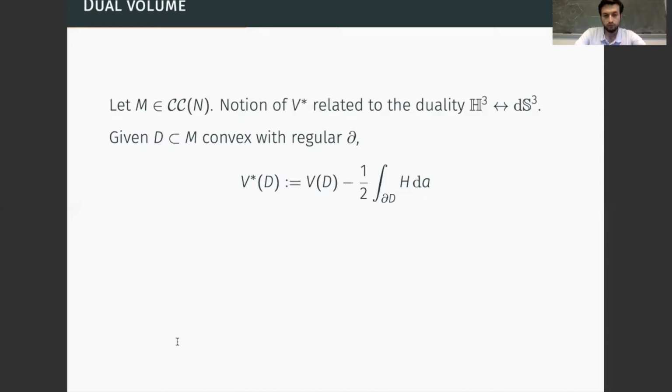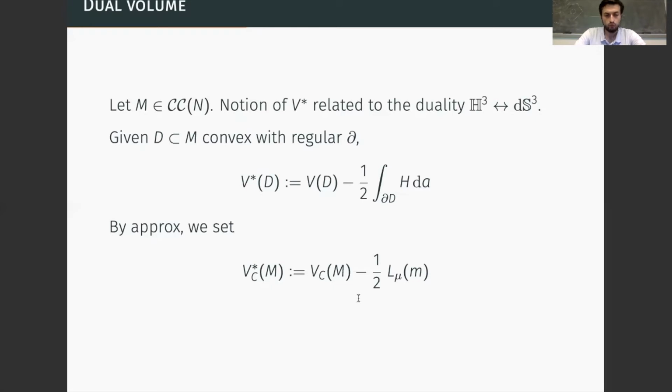So if we try to apply the definition of dual volume to less regular domains, what we can do is go by approximation. What we see is that as we take convex domains with regular boundary that get closer and closer to the convex core of the manifold, the integral of the mean curvature on the boundary converges to the length of the bending measure. And so this is how we define the notion of dual volume of the convex core, by this approximation process. Okay, so this is all we wanted to say about the notion of dual volume.